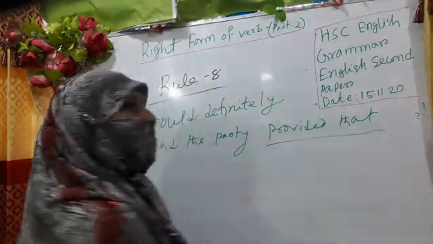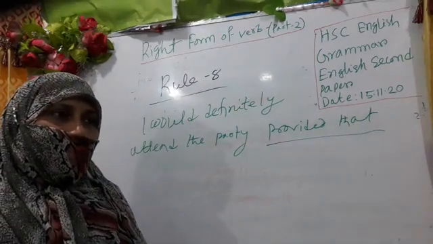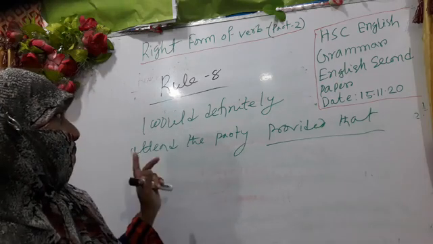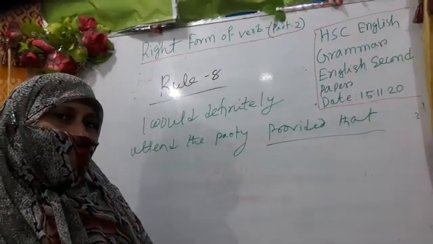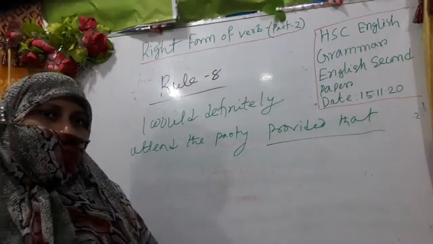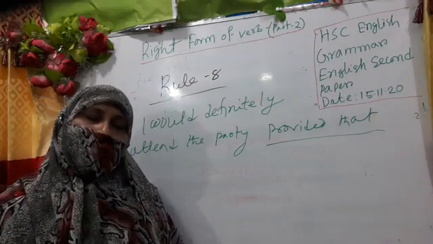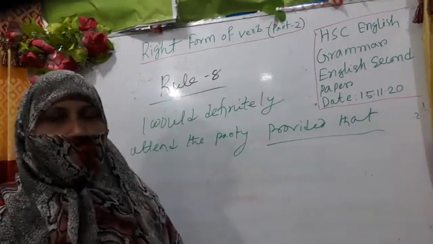This is the conjunction in a conditional sentence. Some of you know that we always use if in conditional sentences, but provided that, providing that, if, unless, all these are conjunctions of conditional sentences. Conditional sentences are of three kinds: first conditional, second conditional, third conditional, and exceptionally zero conditionals.